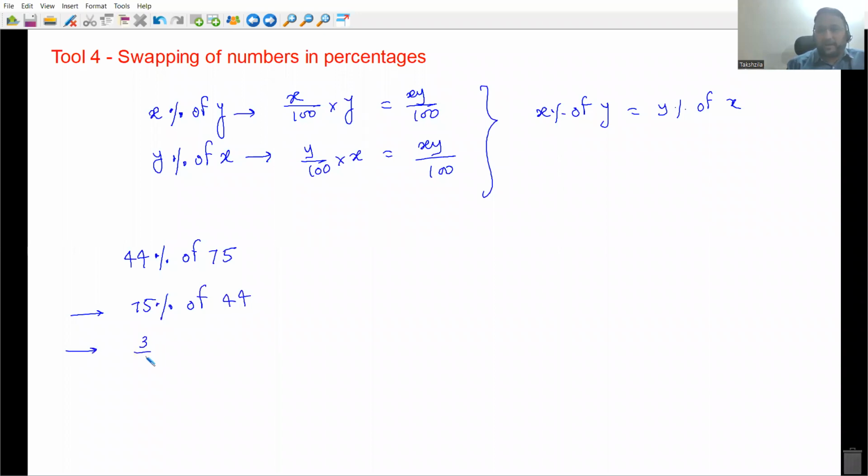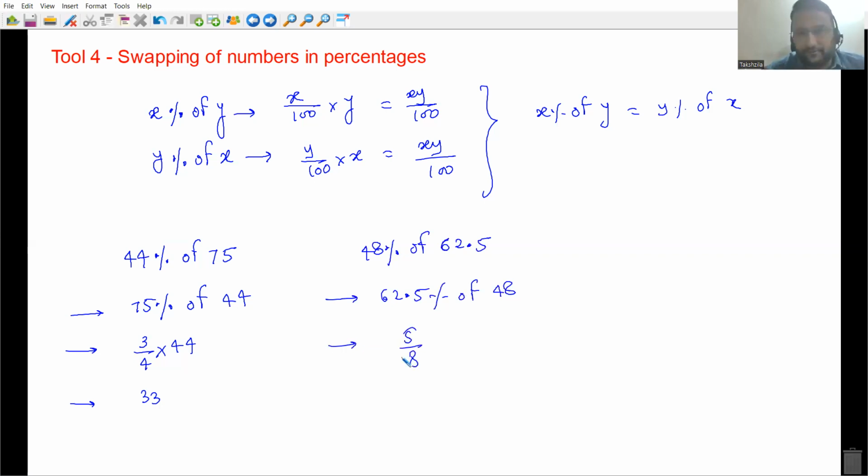75% calculate करना है, मतलब 3/4 से multiply करना है. That is equal to 33, the answer. A very small and very number-specific property, you can remember this. Or if I ask you to find 48% of 62.5, you can write 62.5% of 48. 62.5% is 5/8.